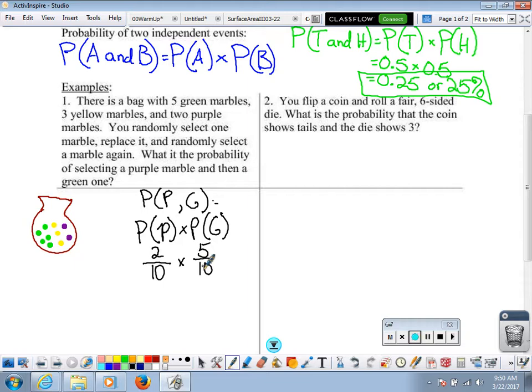So what I can do with fractions is I can simplify these first. I can say 2 out of 10, 2 tenths, reduces down to 1/5, and 5 tenths reduces to 1/2. And then I multiply those together. 1 times 1 is 1, 5 times 2 is 10, and the probability of drawing a purple marble and then a green one would be 1/10.